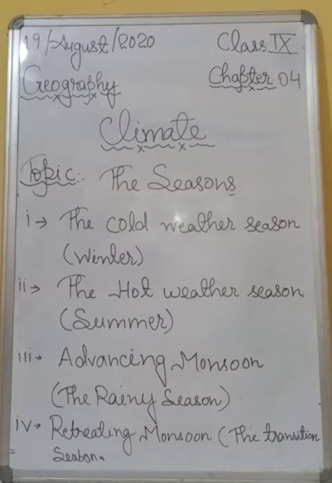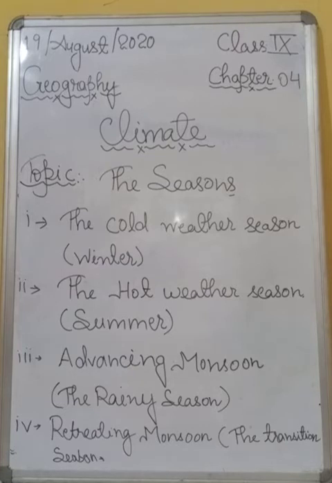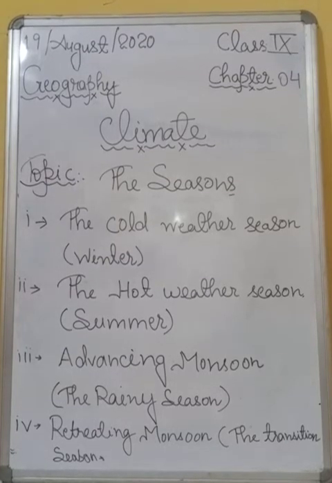So students, as I told you, the hot weather season starts with the apparent movement of the sun towards the north, and it leads to the northward movement of the global heat belt, and the hot weather season starts in March and lasts up to the end of May.